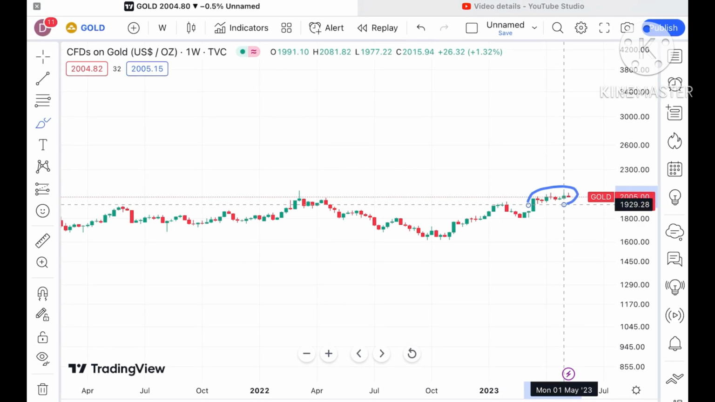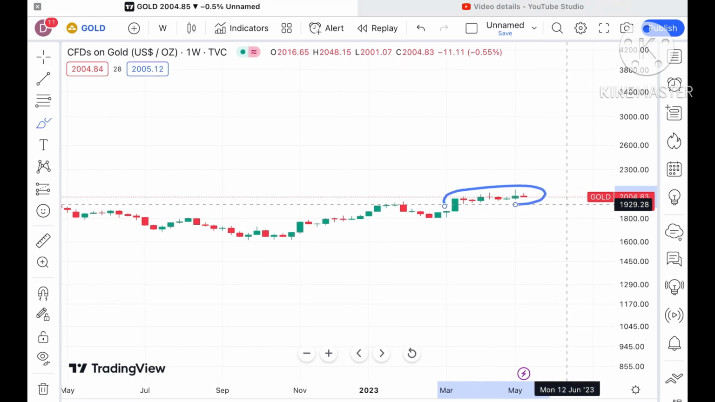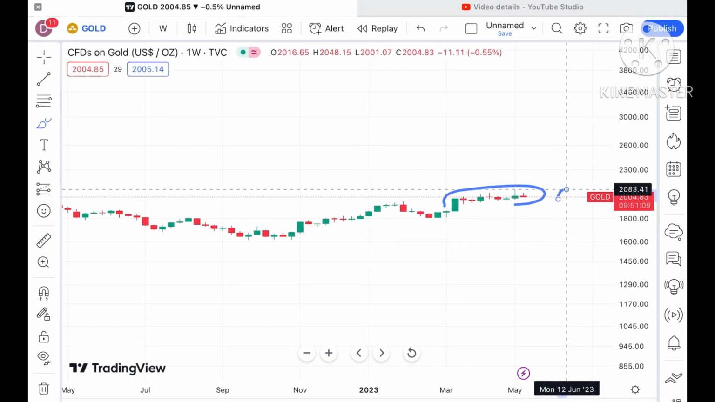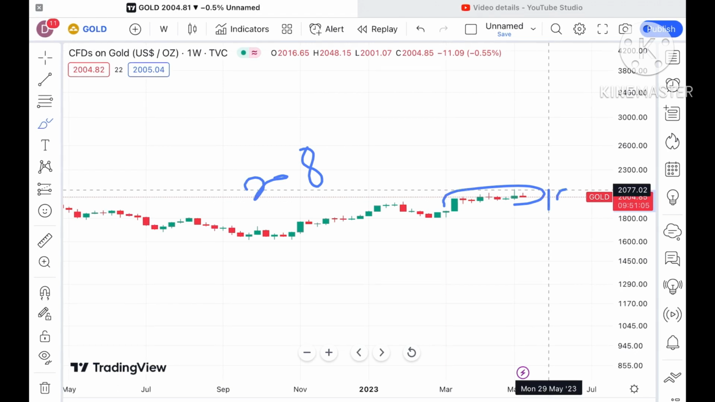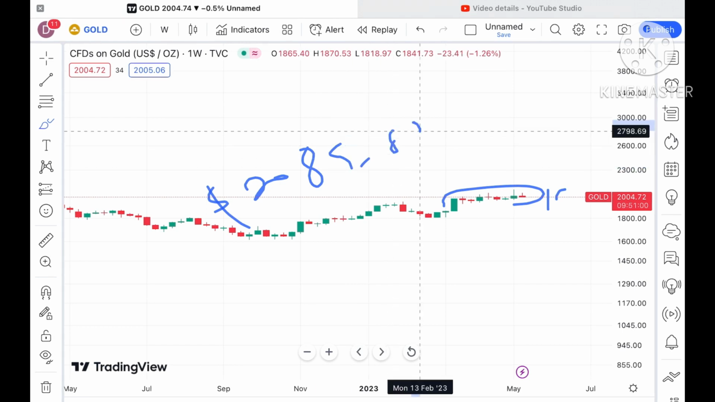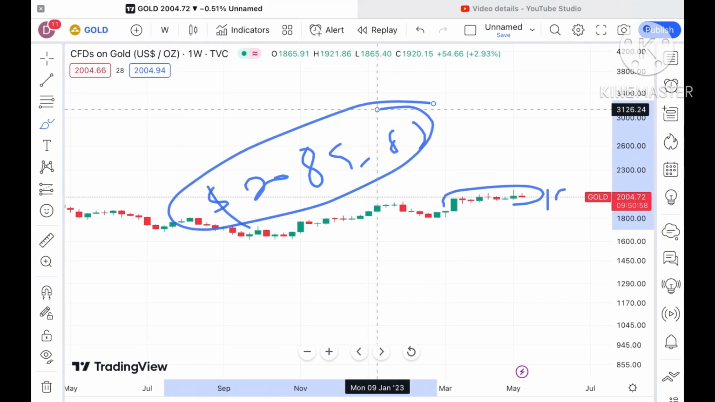And for this particular week we have seen a continuous fall after making a high of around $2089, as you can see looking at this chart, $2083. After that there is a continuous fall we have seen looking at this chart.